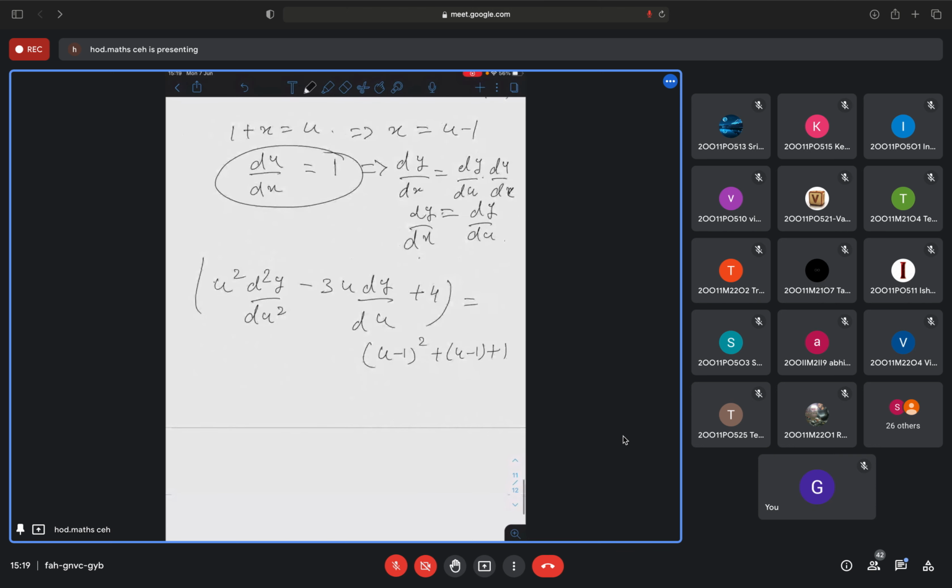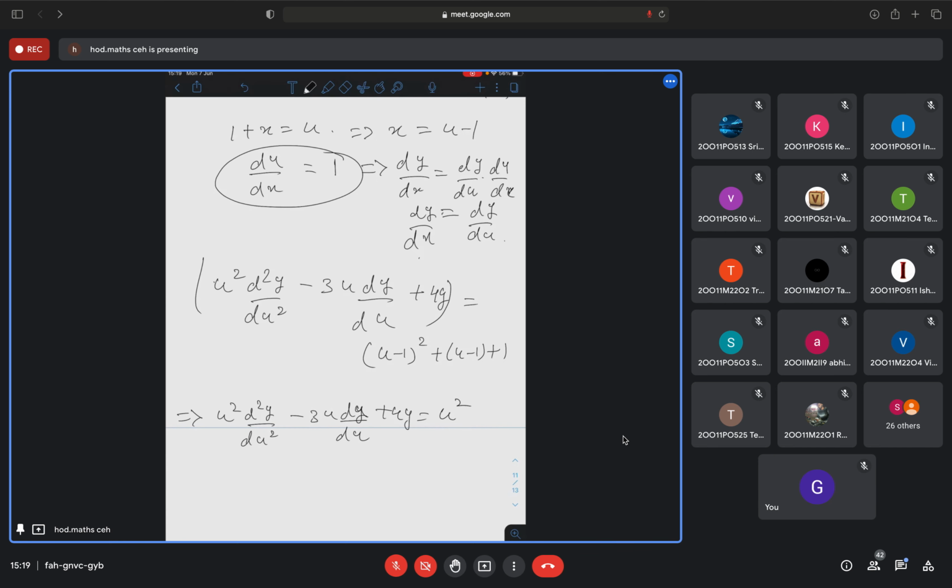Now let us simplify this. So u square d square y by du square minus 3u dy by du plus 4y is equal to, simplify it and tell me. U square you will get.